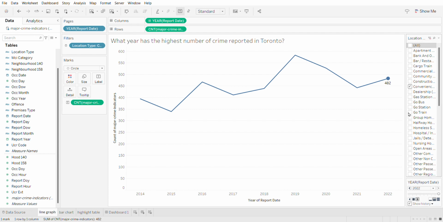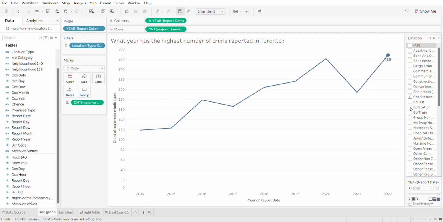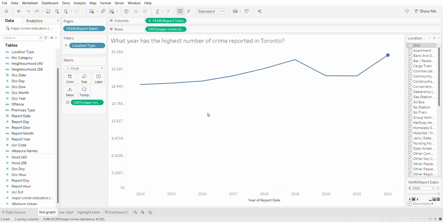So here, it will give us the breakdown on the number of cases that were reported each year in a convenience store in Toronto. It will also give us an idea on which year has the highest number of cases reported. And then we can also do that for a different location that we want to find out. So we can just select all and then we can go back to the original data.